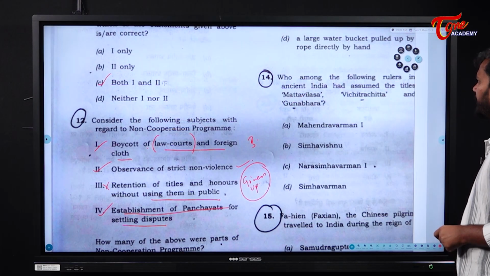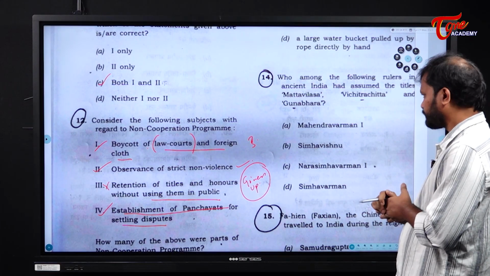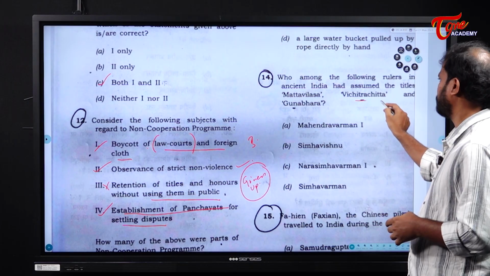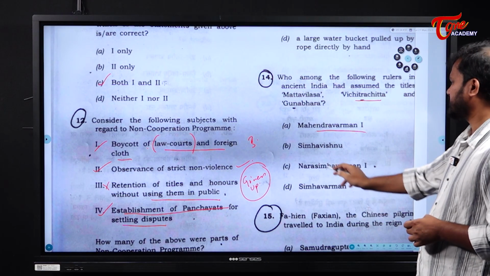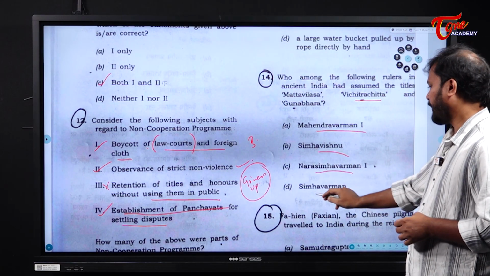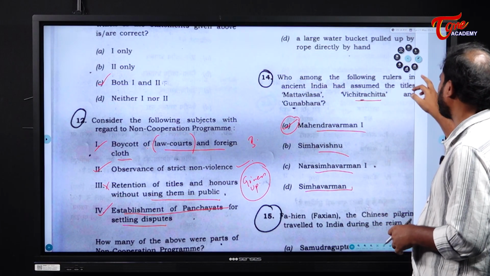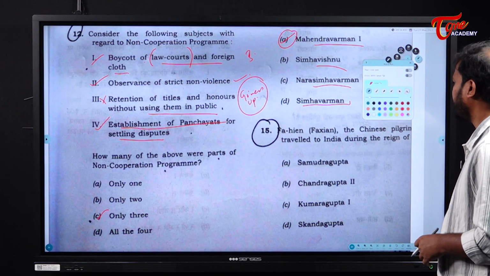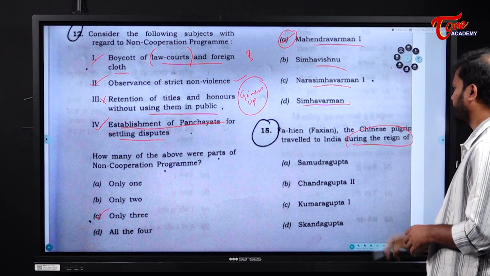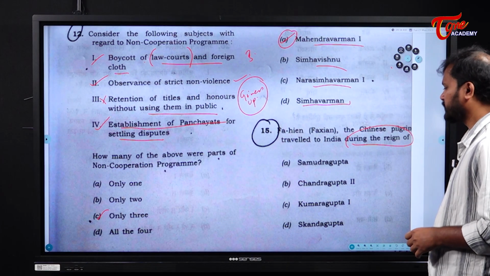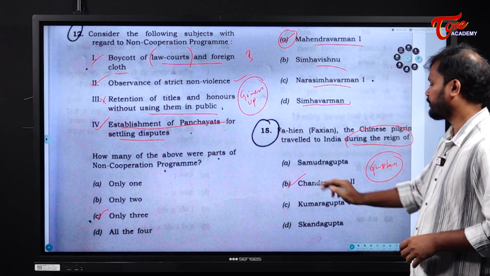Clear? Next. Who among the following rulers in ancient India had assumed the titles Mattavilasa, Gunabara and Vichitrita? The first option is Mahendra Varman 1, next Simha Vishnu, Narasimha Varman 1 and Simha Varman. The answer is Mahendra Varman 1. Clear? Next. This is a direct question. Fayan, the Chinese pilgrim traveler to India, visited India during the reign of the Gupta king Chandragupta II.